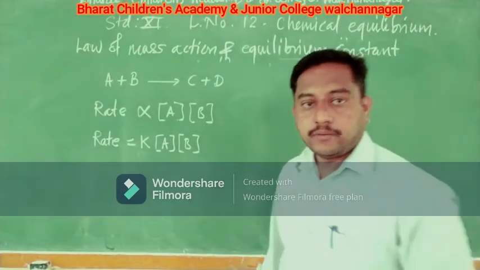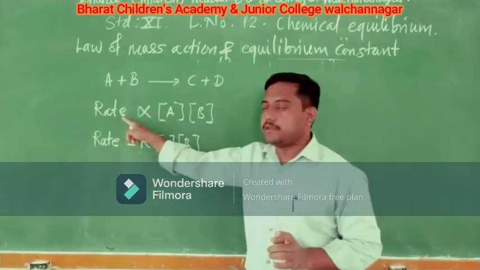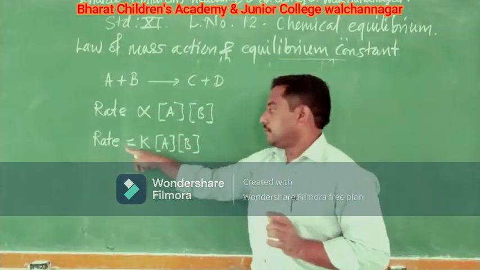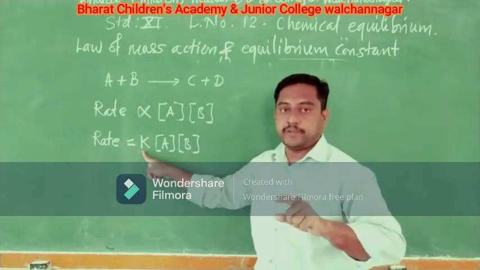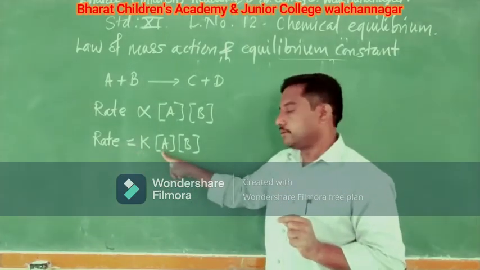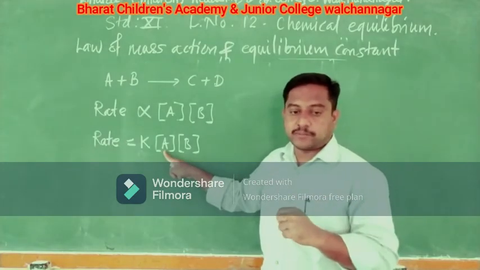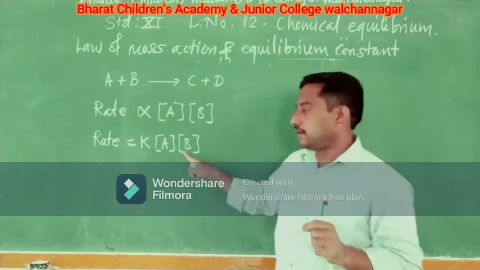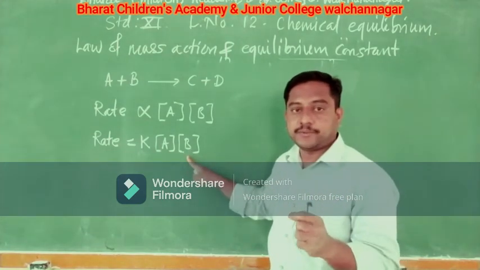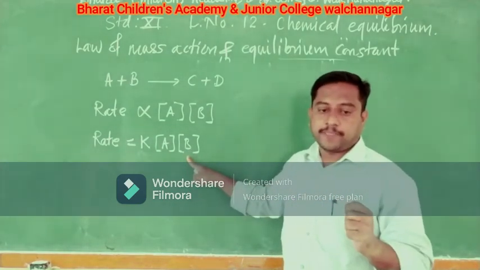Great. Once again you see here the terms: this one is the rate of the above reaction, K is the equilibrium constant, and whatever A is written inside the square bracket, the meaning of it is the concentration of A at the given instant, into the concentration of B at the given instant. Okay, clear?